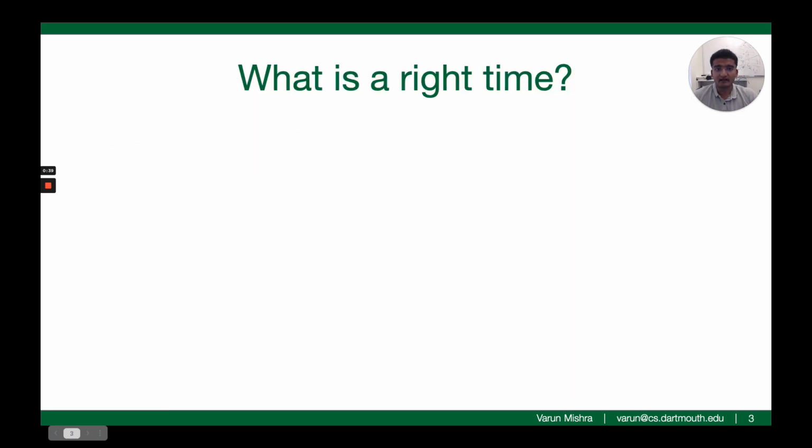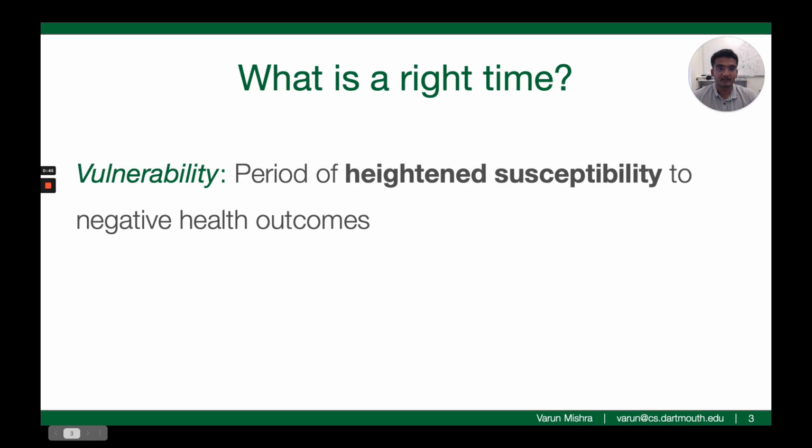So what is a right time? There are two key concepts when it comes to timing. First is a state of vulnerability, that is, a period of heightened susceptibility to a negative health outcome. For example, if the goal is to provide stress relieving interventions, then ideally the intervention should be delivered when the user is stressed or is about to get stressed. Here, stress is the vulnerable condition. Delivering stress relieving interventions at a time when the user is relaxed might not be beneficial.